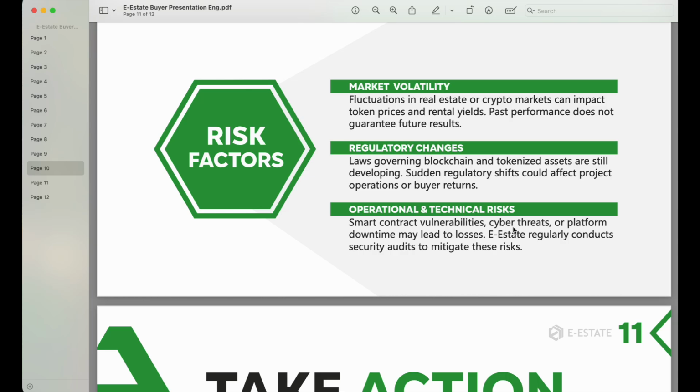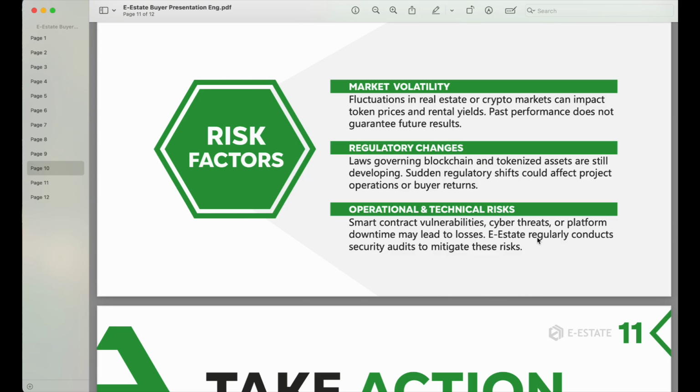So they are also telling you that the result of today does not guarantee the result of tomorrow. So just so you know, and in terms of the changes that could happen in the regulations that are binding them, things can change. The laws governing blockchain and tokenized assets are still developing.